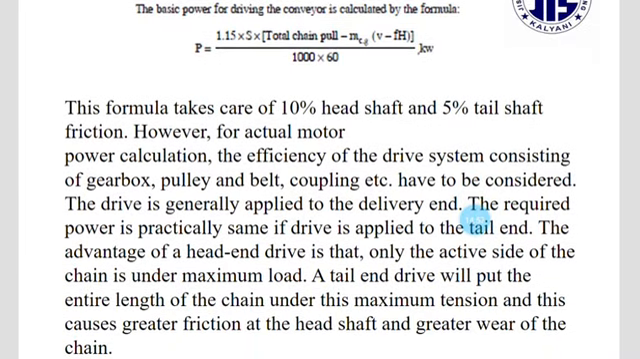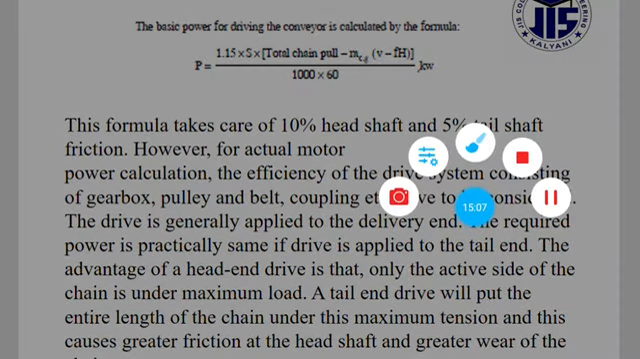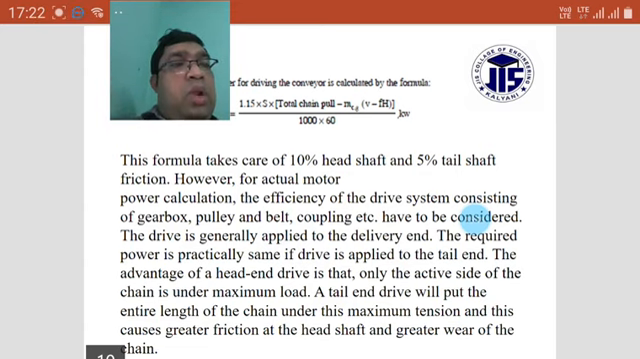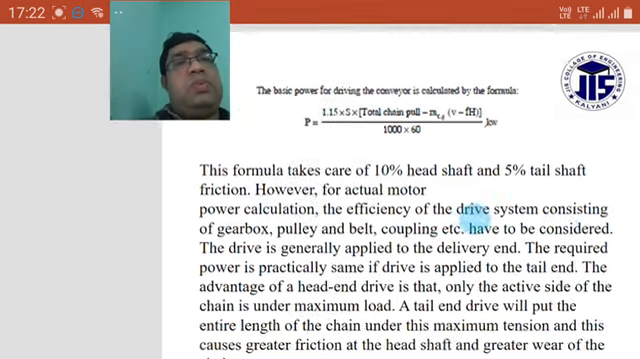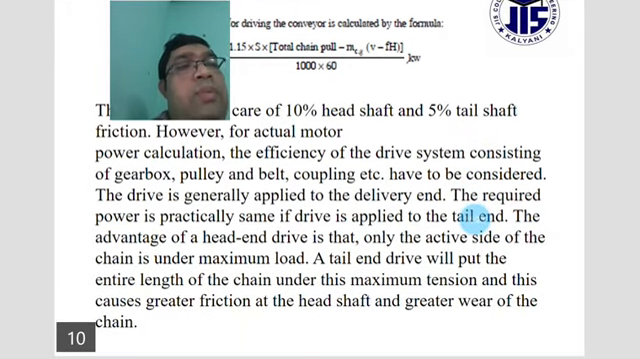However, for the actual motor power calculation, the efficiency of the drive system has to be considered. The efficiency of the drive system, consisting of gearbox, pulley and belt, coupling, etc., also has to be considered. The drive is generally applied to the delivery end.